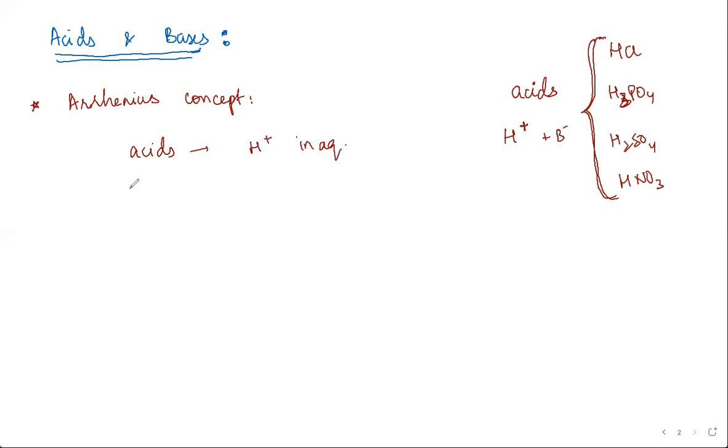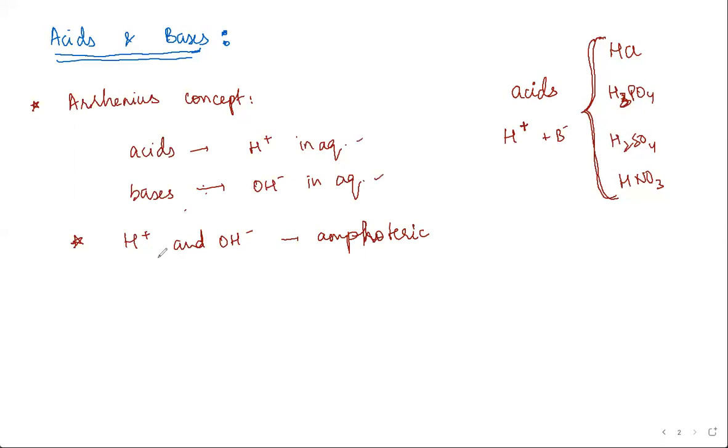in aqueous conditions, and bases are compounds that give OH minus in water in aqueous conditions. And if in aqueous conditions you see that it releases both H plus and OH minus, then he called it amphoteric. Amphoteric is the word used to describe something that has properties of both acids and bases. Because it's giving out both H plus and OH minus, such compounds are called